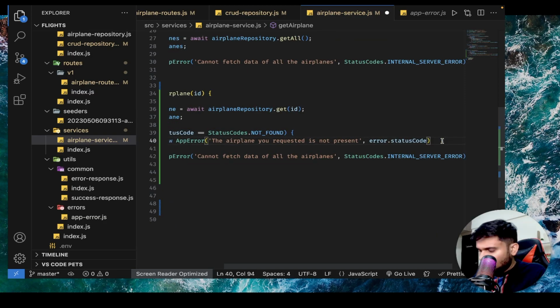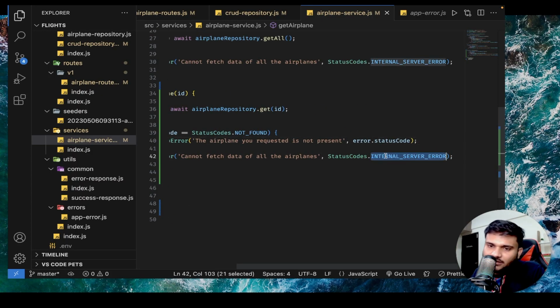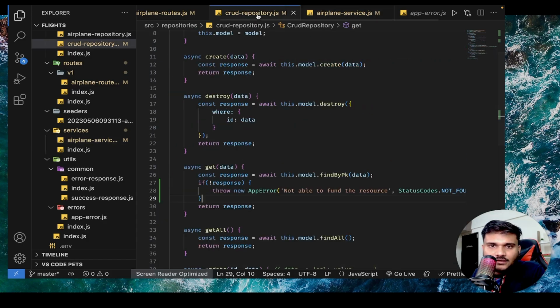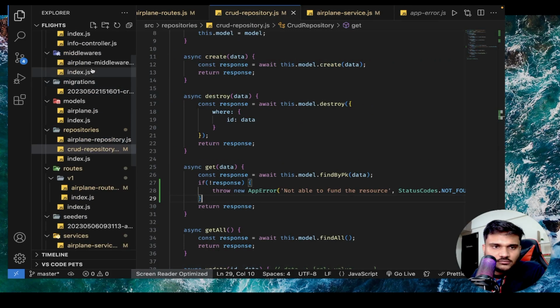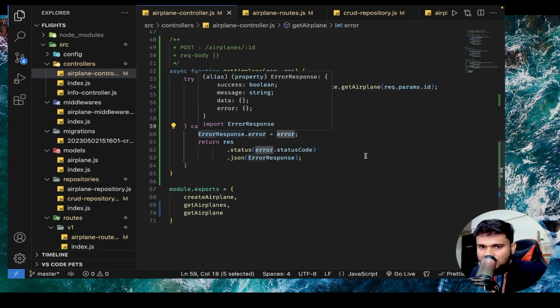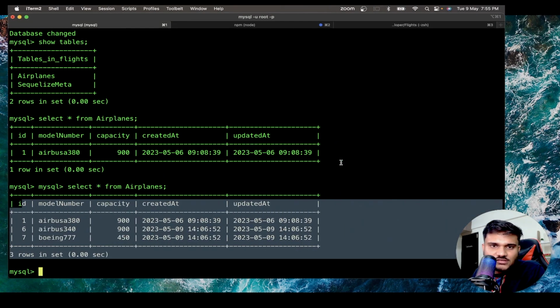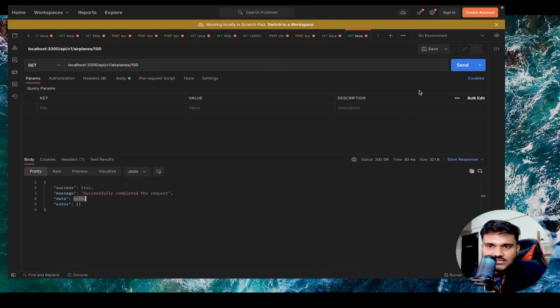Okay. Otherwise, if there is anything else that happened, for example, Sequelize was not able to connect or something, I don't want to show that to the end user, I'll just say internal server error. Okay. And then if you go to the controller, in the controller, everything is already handled. If the service is throwing an error, you'll just consume that error. No problem at all. Let's see if the server is running. Yes, the server is running. Let's send the request again.